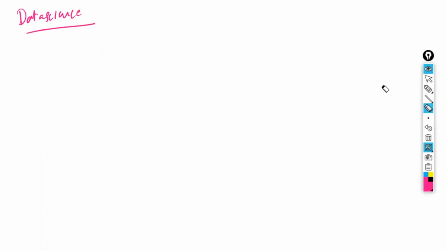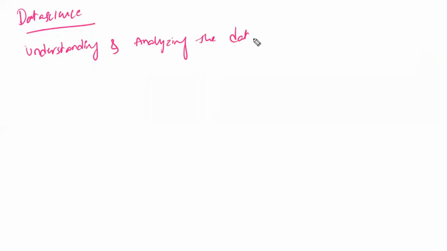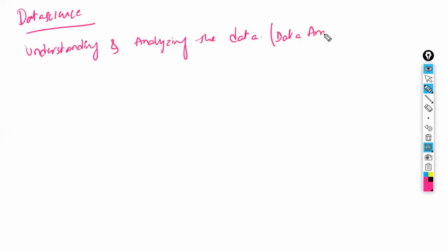what is data science. Data science is nothing but the way of understanding and analyzing the data, and it is called data science. Okay, so which is also called data analysis. Simply to say, it is also called data analysis. The only difference is between data science versus a data analyst. Okay, so where the data